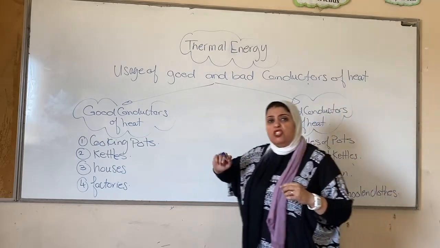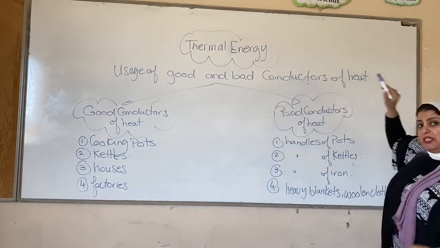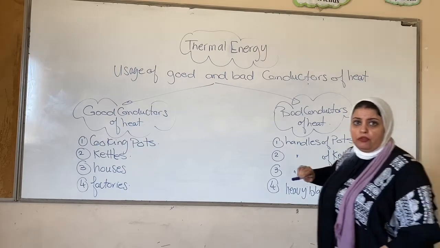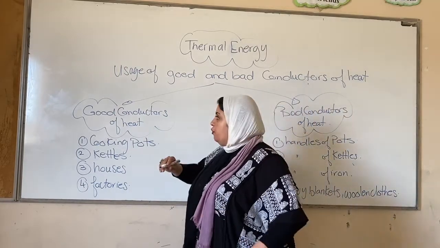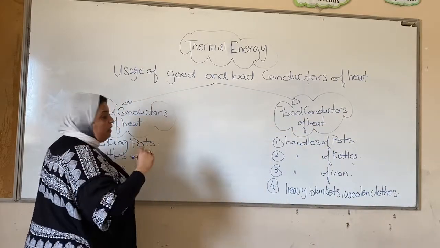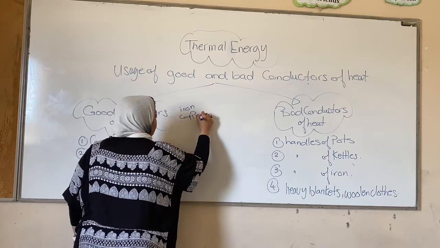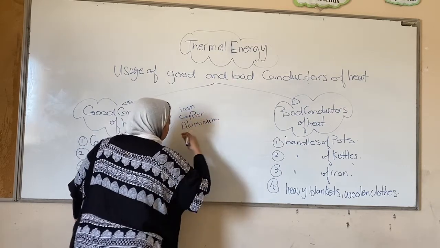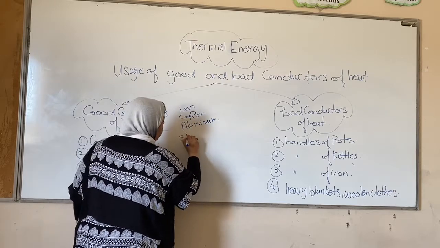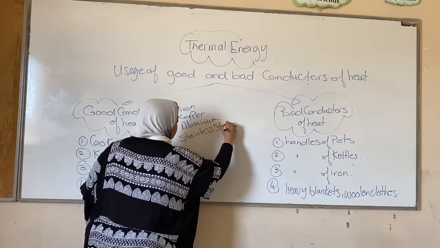Here we have the most important usage of good and bad conductors of heat, the materials themselves that we talked about before. Here for the good conductors of heat, if you remember, good conductors of heat were like what? Iron, copper, aluminium, and something that's called stainless steel.